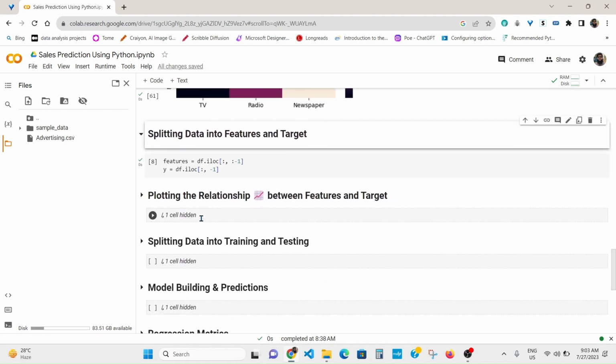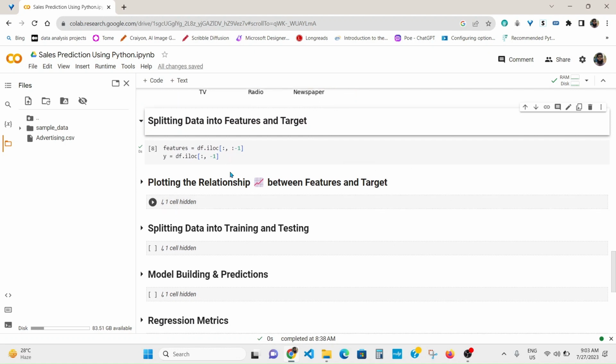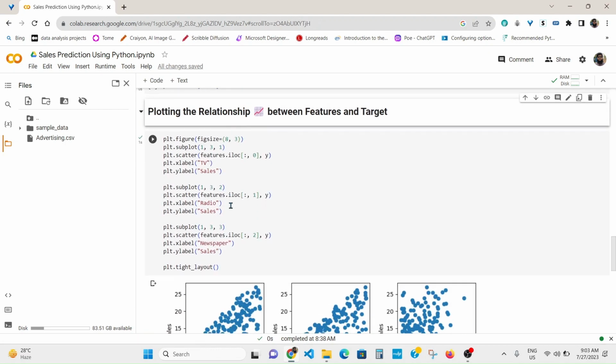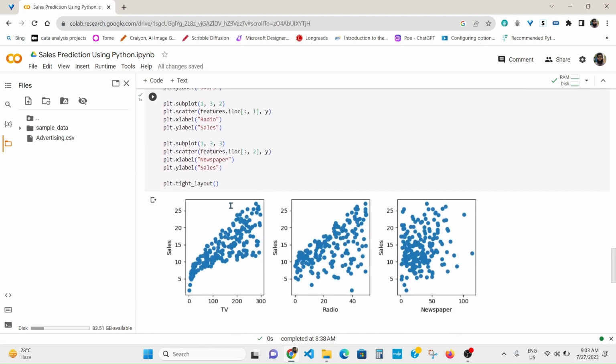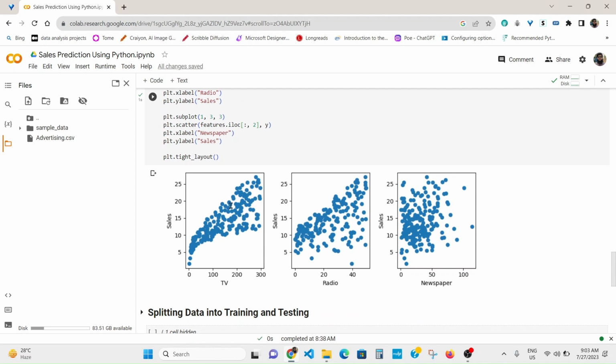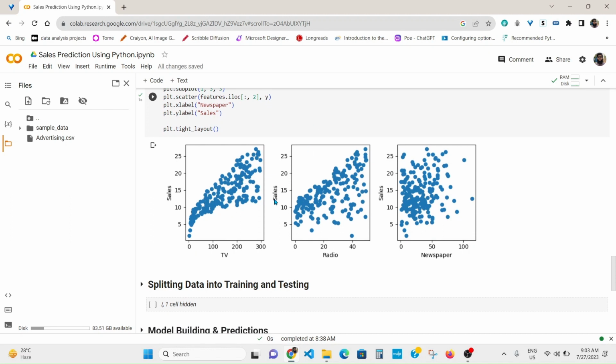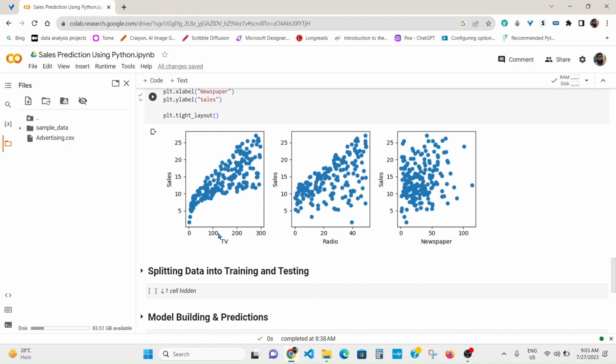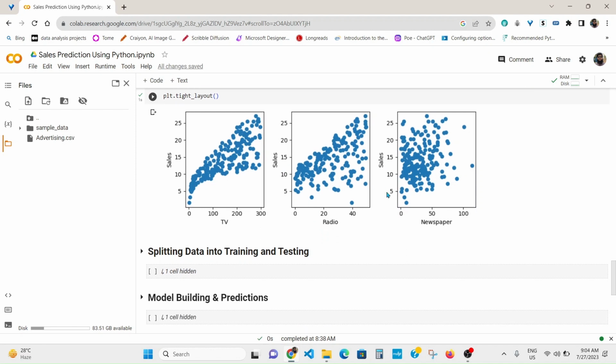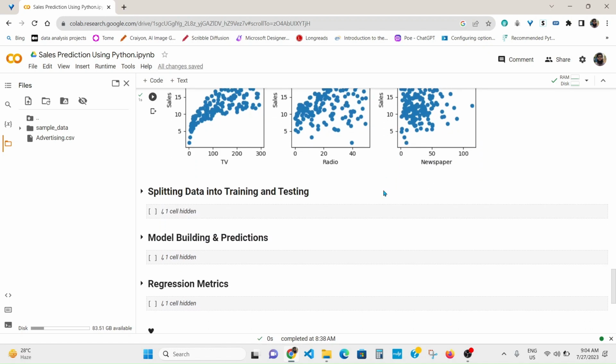In the next step, I split the data into features and target column, and then I plotted the scatter plot of the features and target column. We can see that between the TV feature and the target sales, there is a linear relationship, and the same occurs with radio and sales. But there is no linear relationship between newspaper and sales column.